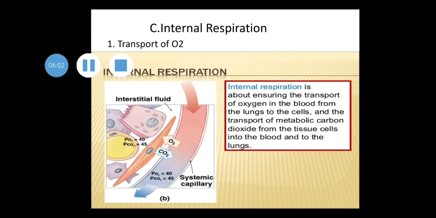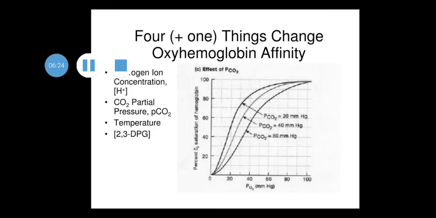Internal respiration is about ensuring the transport of oxygen in the blood from the lung to the cells around, and the transport of metabolic CO2 from the tissue cells into the blood and to the lungs.